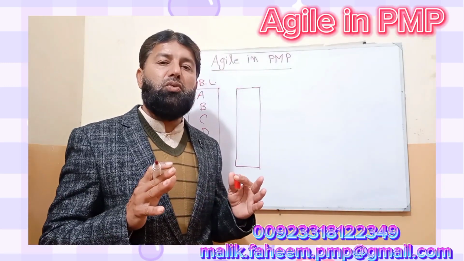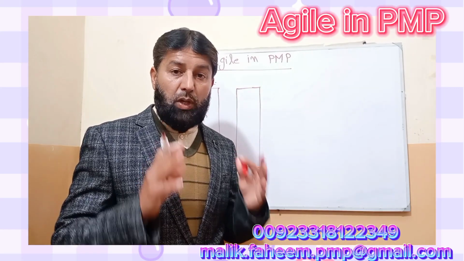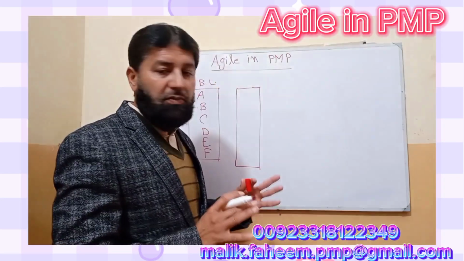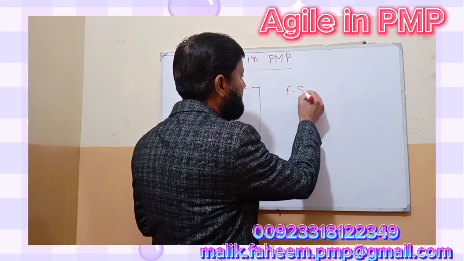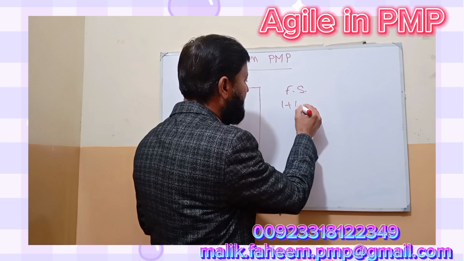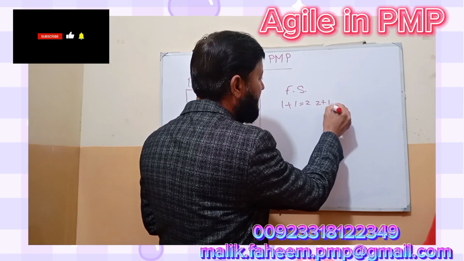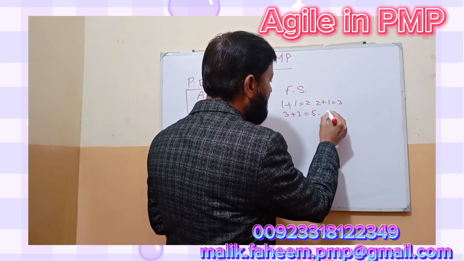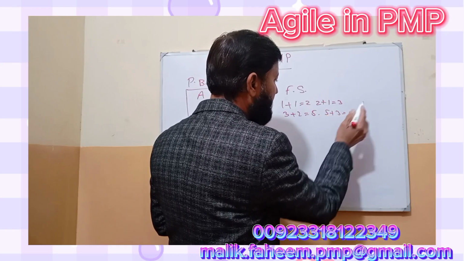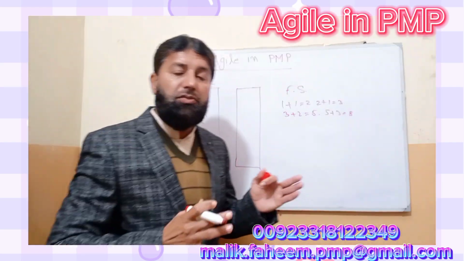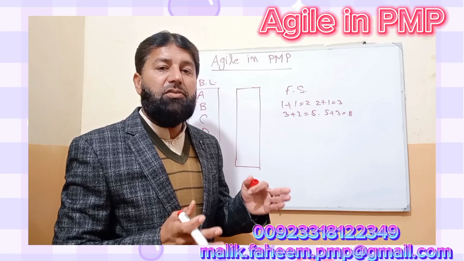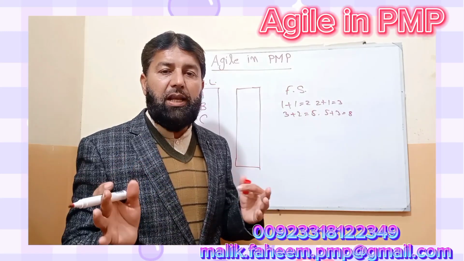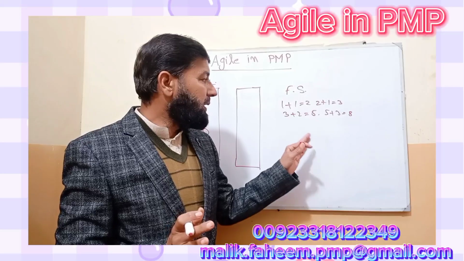And then we will use, to estimate the user story, Fibonacci series. What is Fibonacci series? 1 plus 1, 2, 2 plus 1, 3, 3 plus 2, 5, and 5 plus 3, 8. When the user stories are increasing, the effort is also increasing in incremental level, not in sequential level or in linear level.